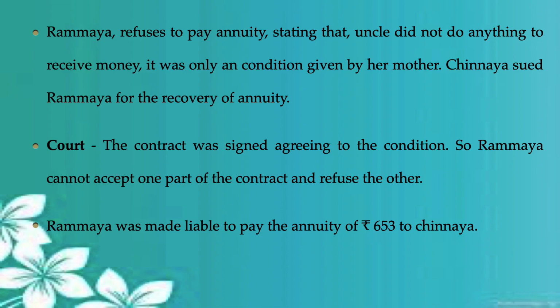If she refuses to pay her uncle the annuity, it is as good as giving up the property, or she is not entitled to own the property given by her mother. So the court says, since you have agreed and made the legal documents, you are liable to pay the annuity of rupees 653. Is that clear?